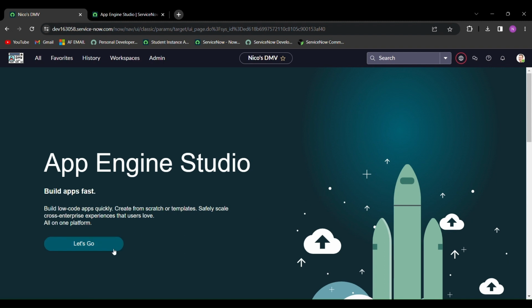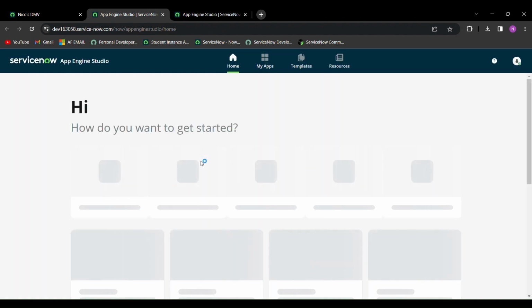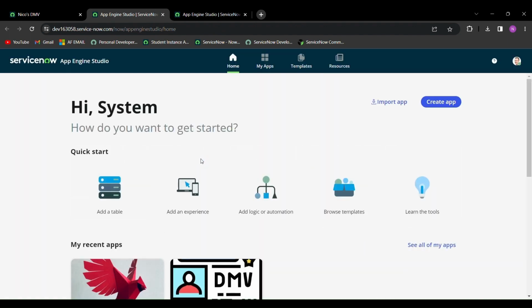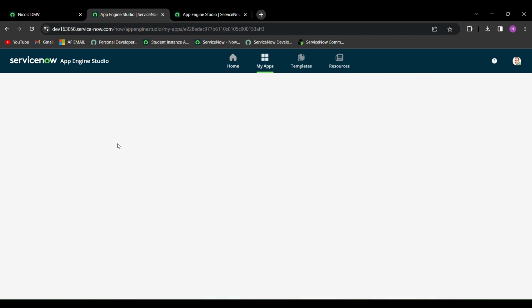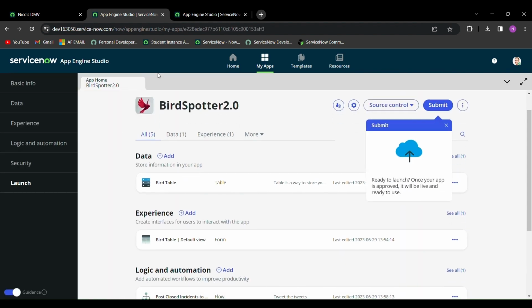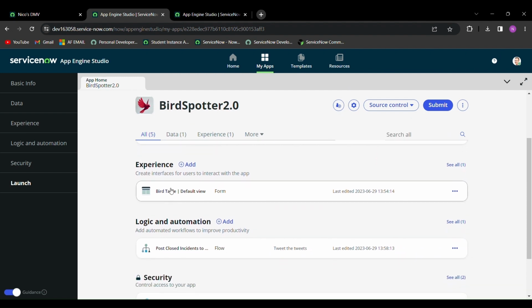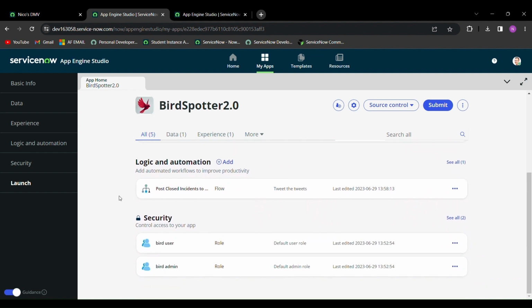So we're going to go ahead and open up our App Engine Studio application. As you can see here, I've already created this Bird Spotter 2.0 app just to speed up the process a little bit. You can see that we have a data table, a form, we have some flows here, and our security controls for a Bird user and Bird admin.